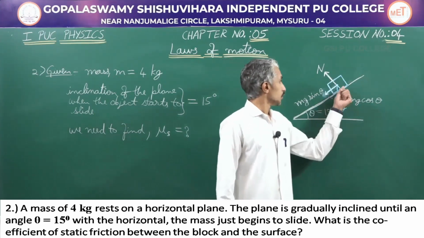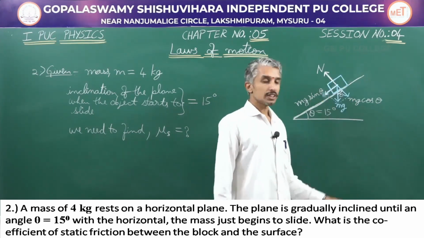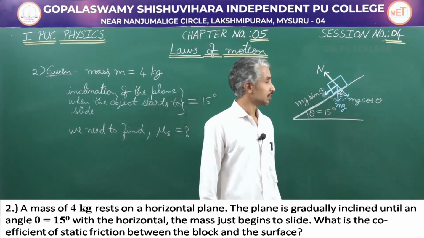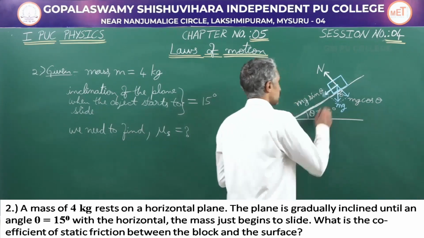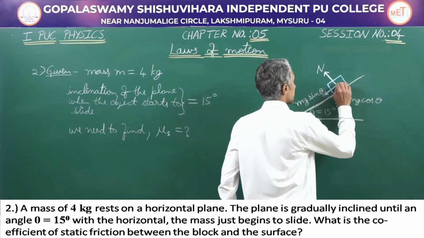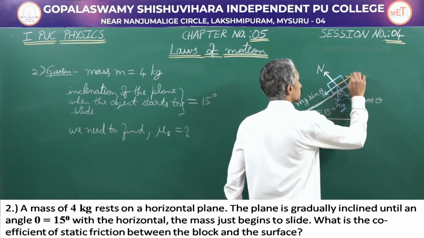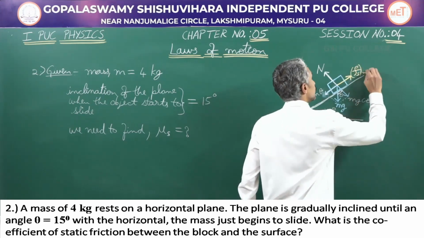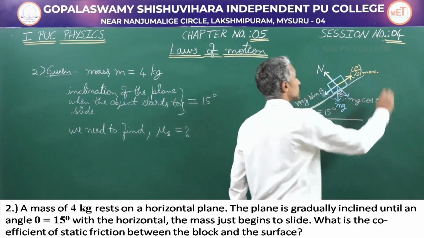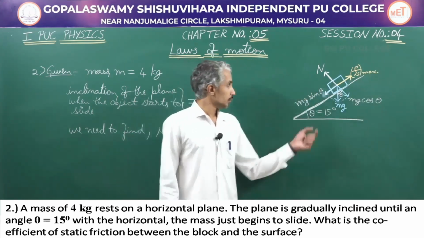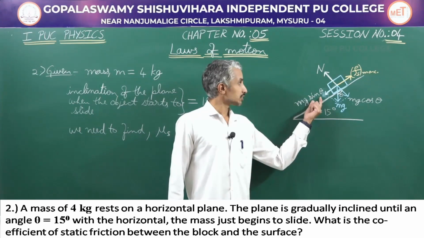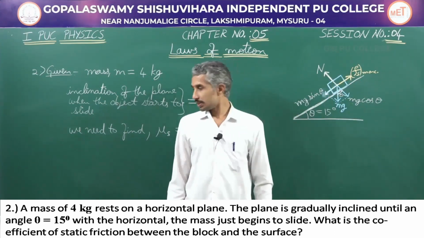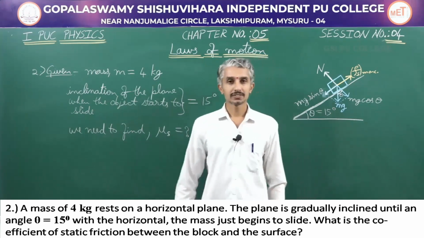Further, we know that friction is acting always between two surfaces in contact which are in relative motion. And here, when the object has just started to slide, the friction is limiting friction. So now equate mg sin theta to limiting friction, and we can find the coefficient of static friction.